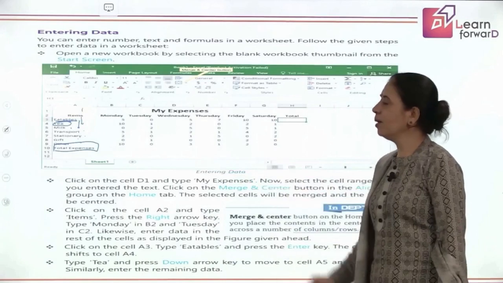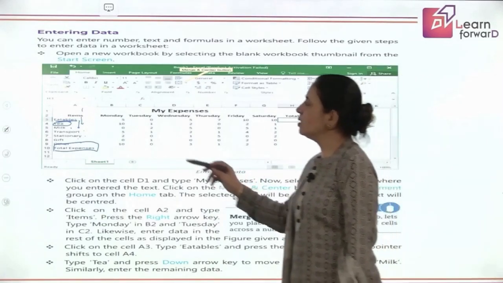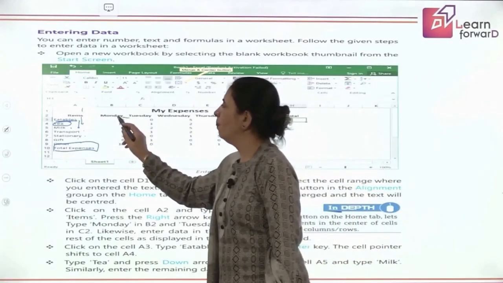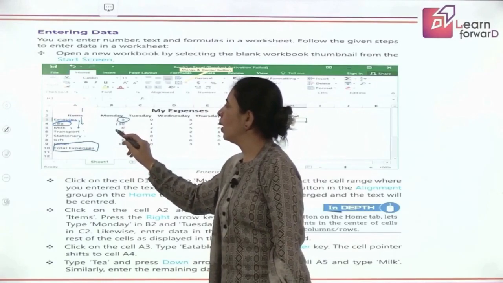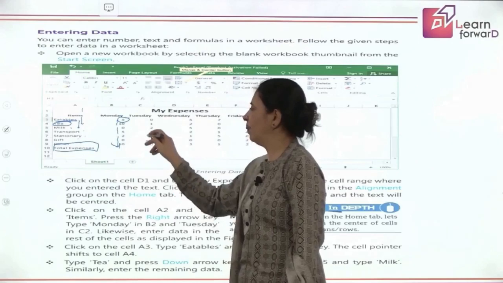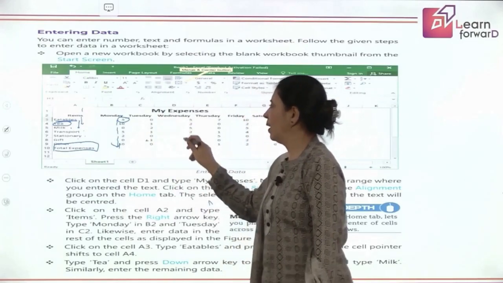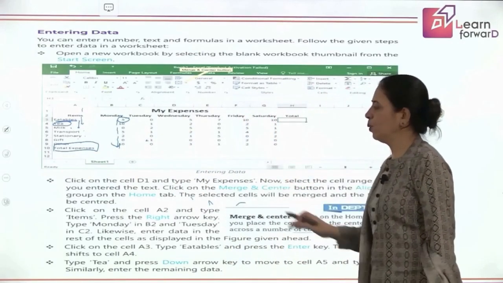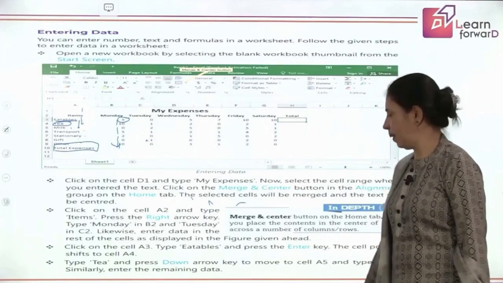This much is clear? And after this we go to B3. Now here you are going to type the numbers. The entire data will be typed one after another, and this will help you to complete your table.